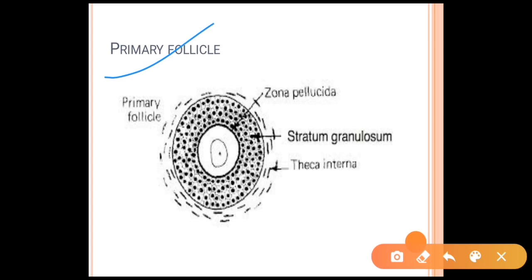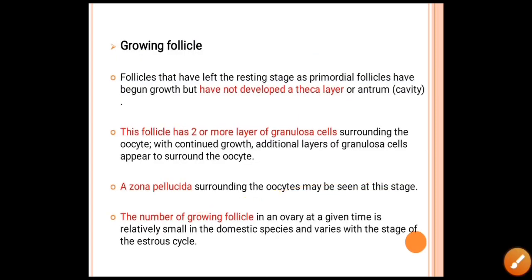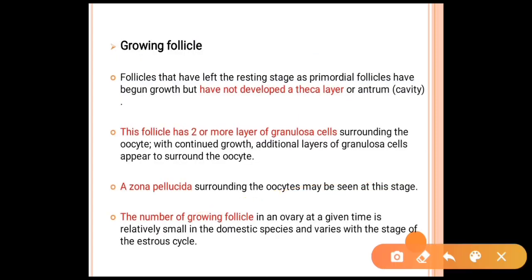As you can see in the diagram of the primary follicle, the outer layer is the theca interna, then there is a stratum granulosum, and in the innermost there is a zona pellucida. Growing follicles: the follicles have left the resting stage as the primary follicles have begun growth but have not yet developed a theca layer or antrum, and these are known as growing follicles.